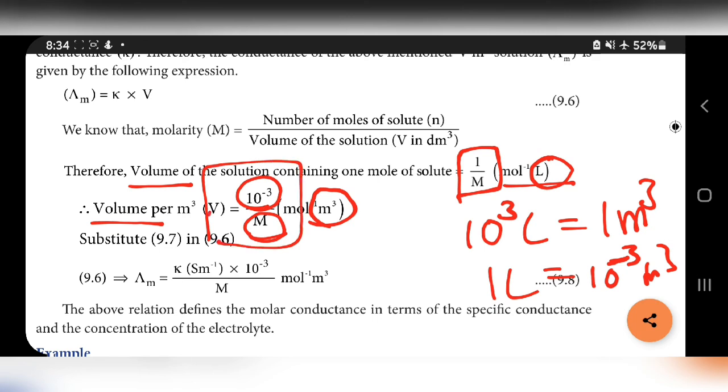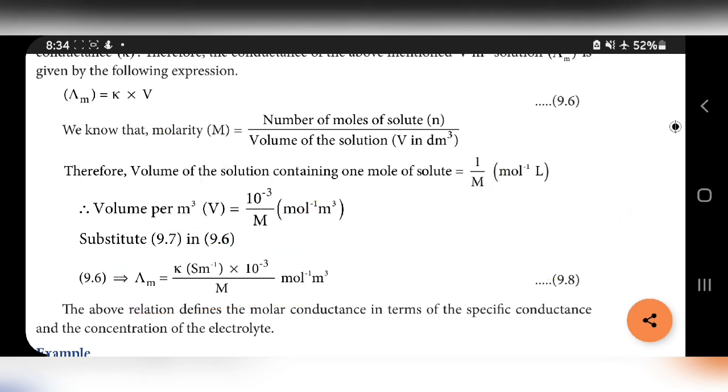That substituted in the equation gives lambda m is equal to kappa into 10 power minus 3 divided by M. So the above relation defines the molar conductance in terms of specific conductance and concentration of the electrolyte.